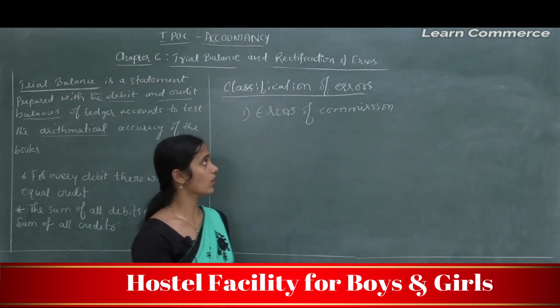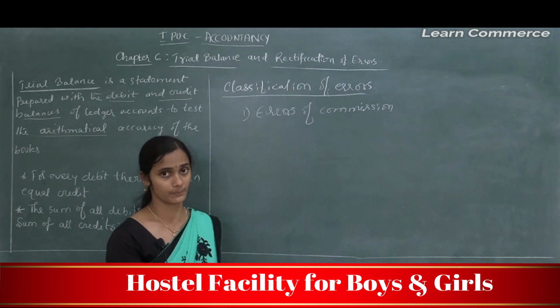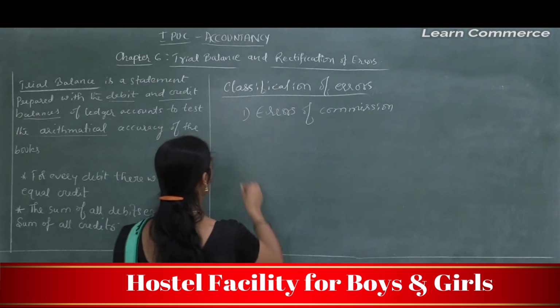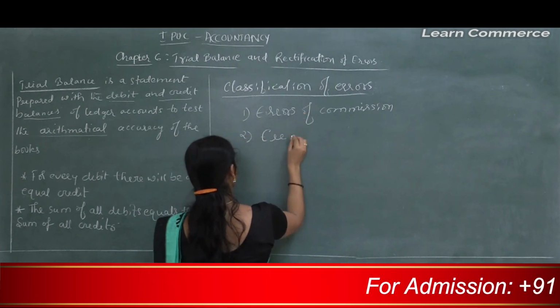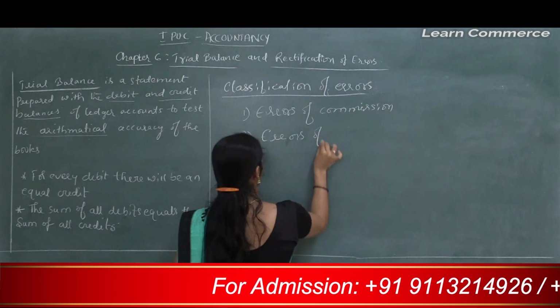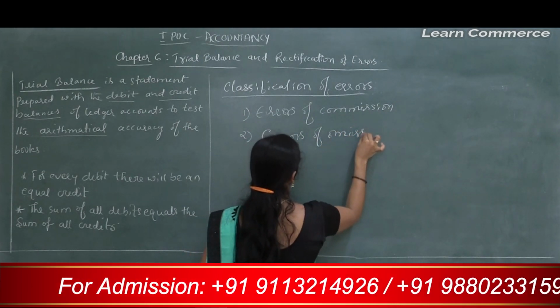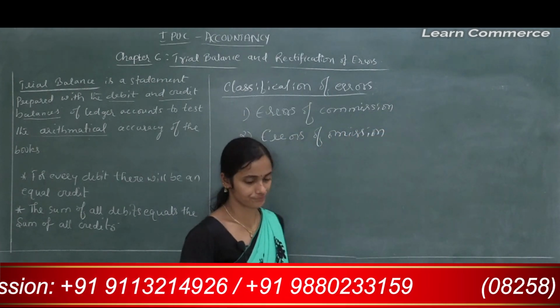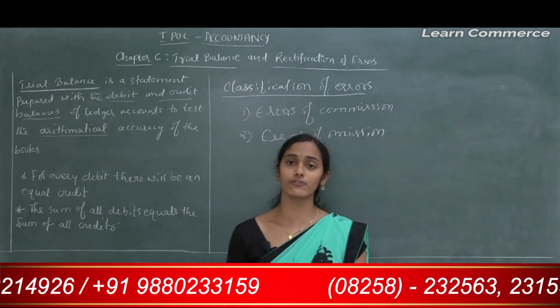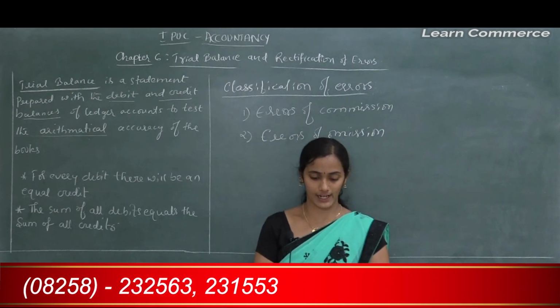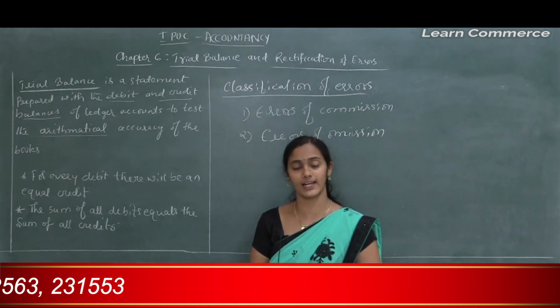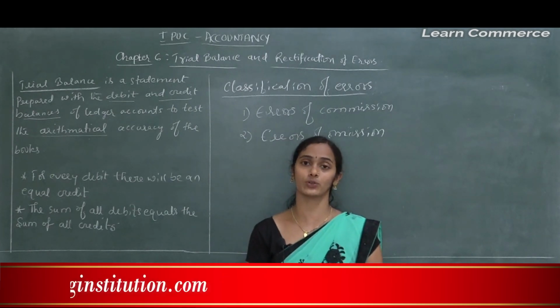That is called errors of commission. Getting my point? And the next one is errors of omission. Errors of omission may be committed at the time of recording the transaction in the books of original entry or while posting to the ledger account.